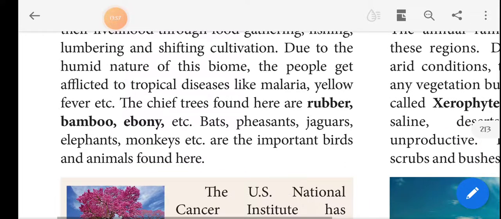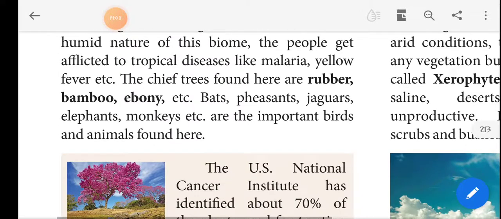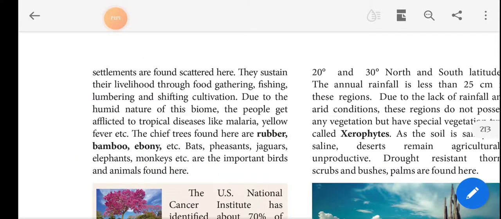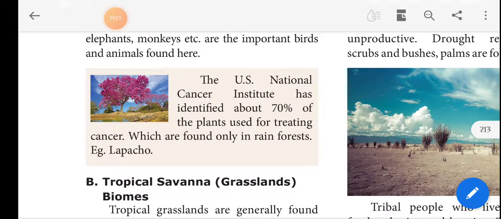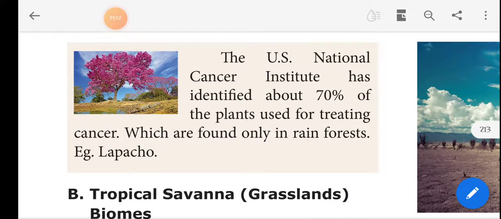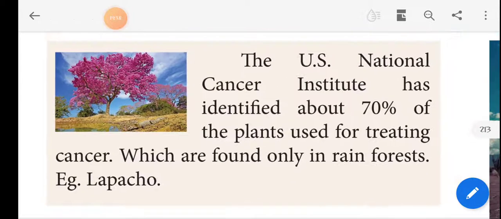The chief trees found are rubber, bamboo and ebony, and bats, pheasants, jaguars, elephants and monkeys are the important birds and animals found in this region. You can see that the US National Cancer Institute has identified about 70% of the plants used for treating cancer, which are found only in the rainforest. So it is one of the most important ones.